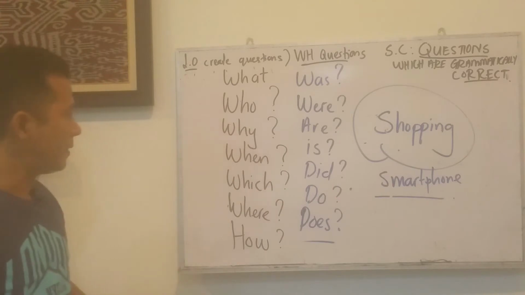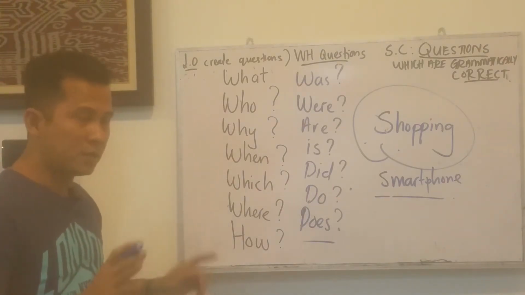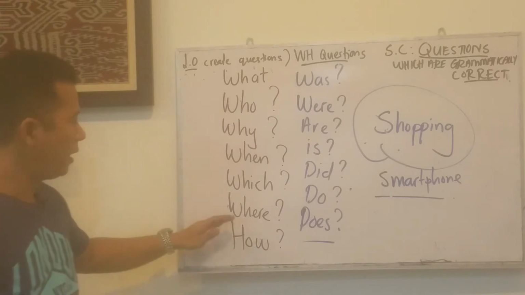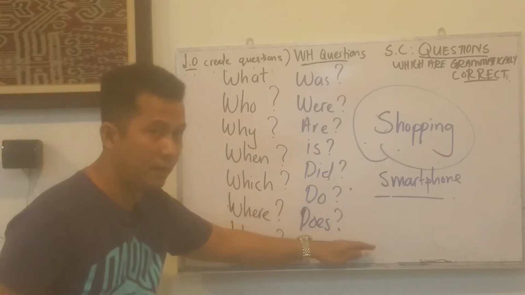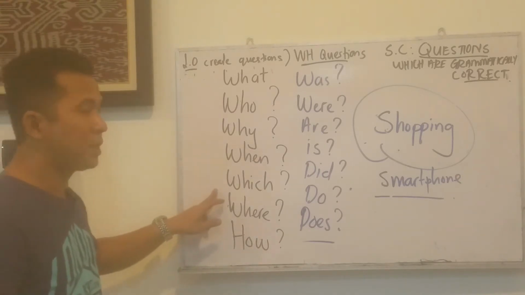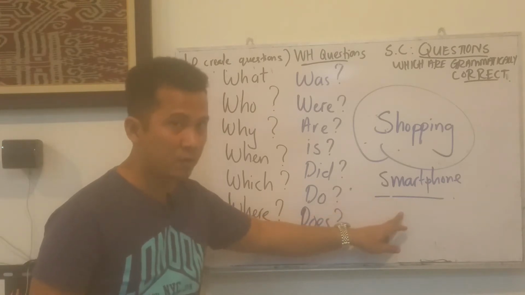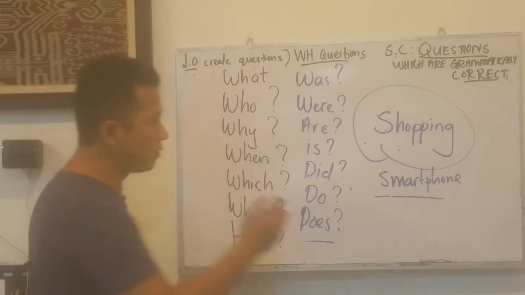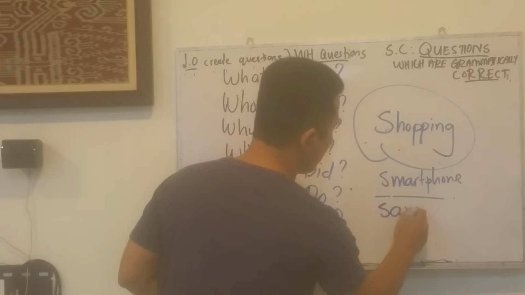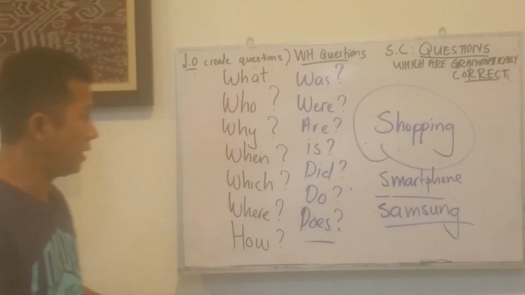And then the second question you can ask will be, where was it made? And then you can also say, which country produced this smartphone? For example, Samsung.